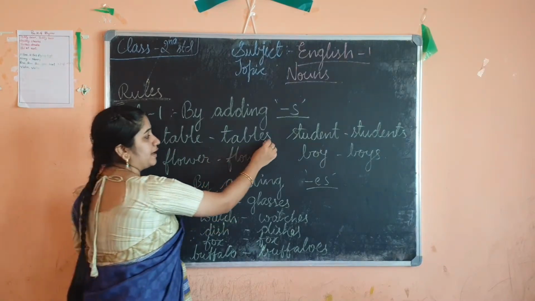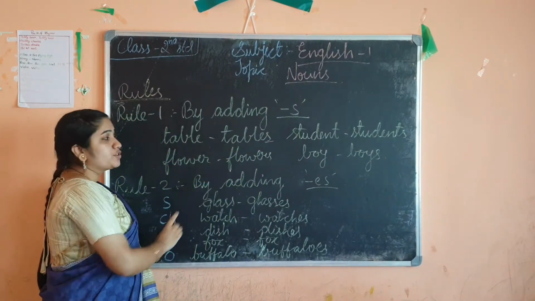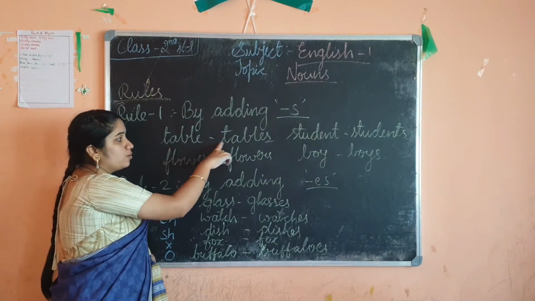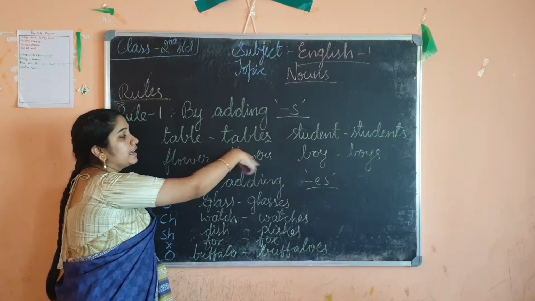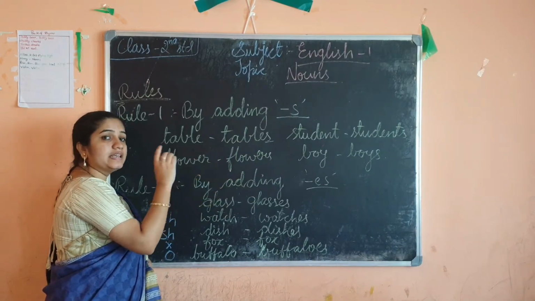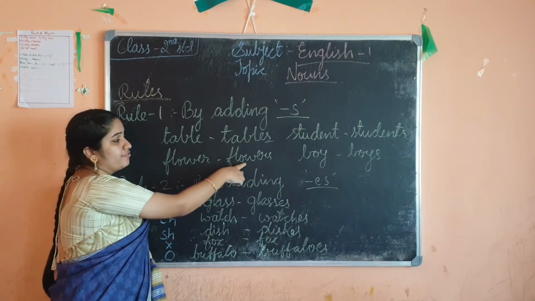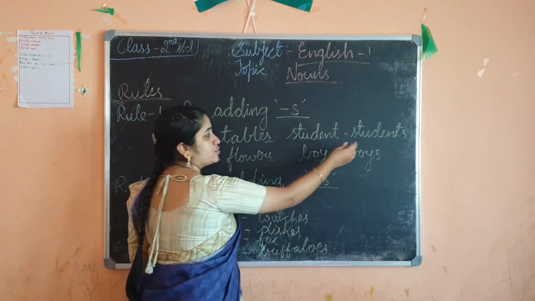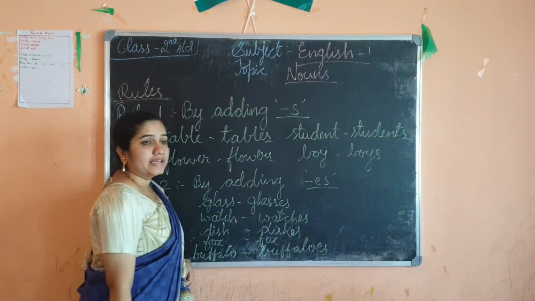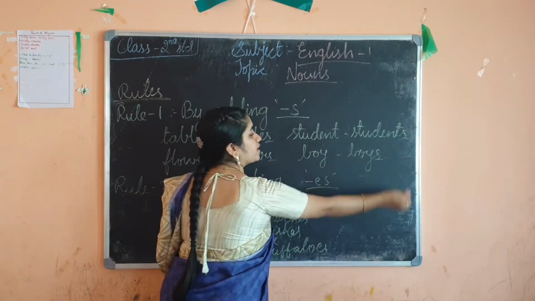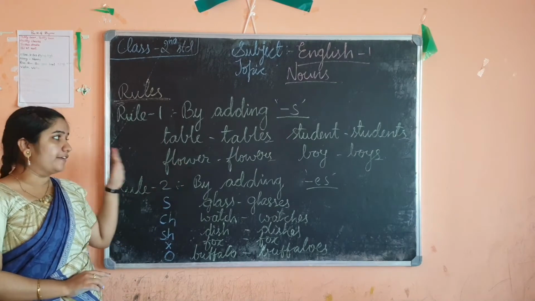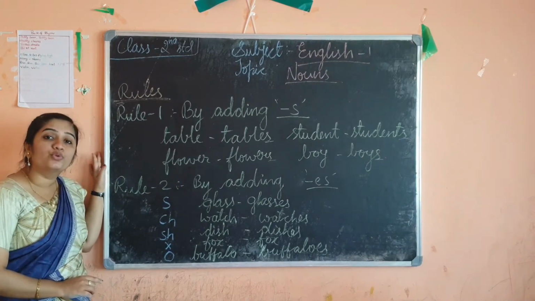So I have to add s at the end. I should write the whole word, not just s. I should write the whole word T-A-B-L-E, then write s at the end. Like flower, flowers. At the end I have added s. Student, students. Boy, boys. It is very simple. So add s at the end of the word to make it plural.